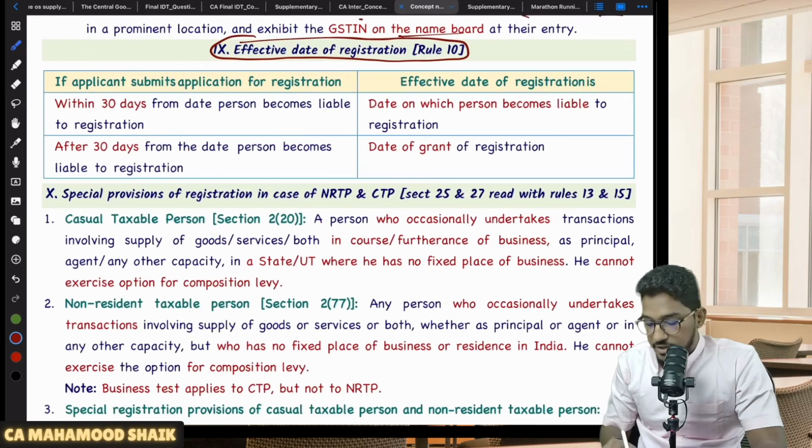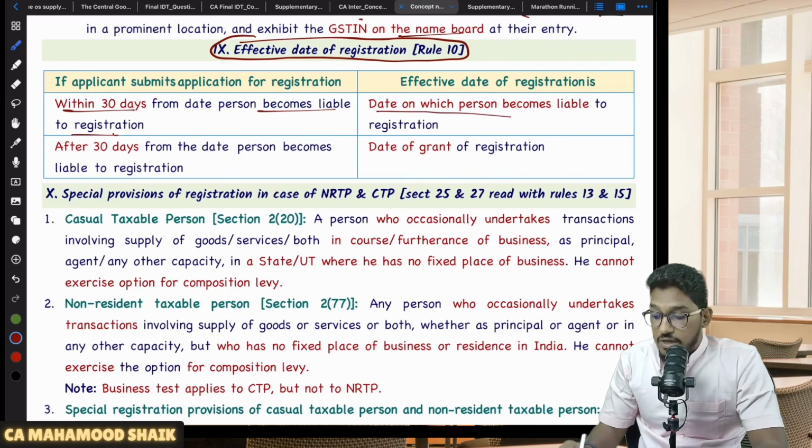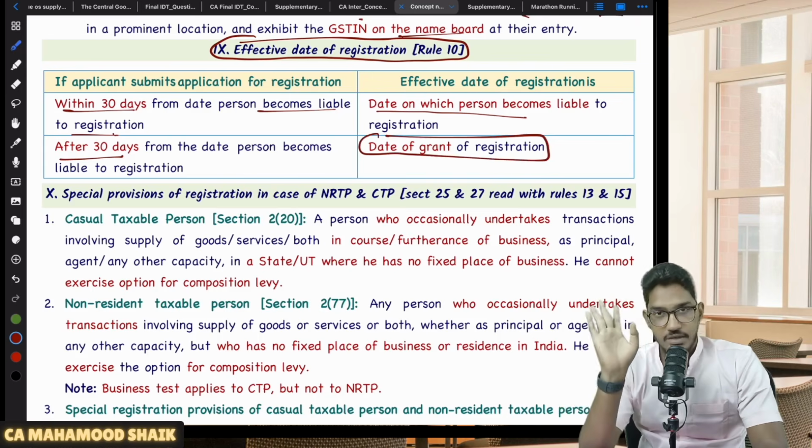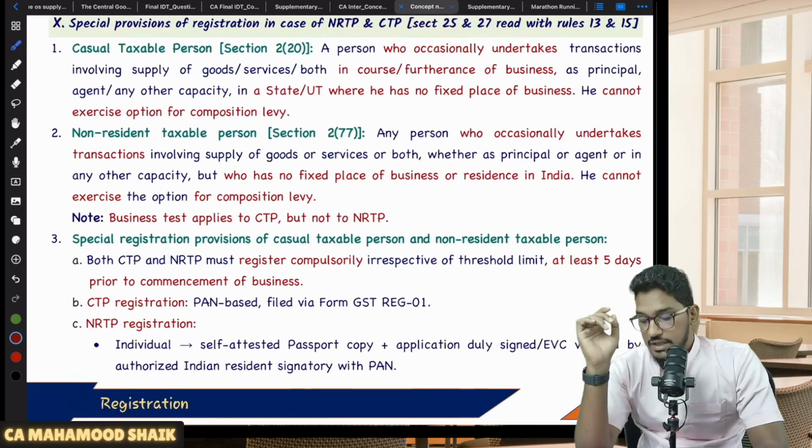The same thing I have put here. If you submit an application within 30 days from the date a person becomes liable for registration, then from whatever date you became liable, your registration will be effective retrospectively. If you submit your application after 30 days, then the date of grant of registration certificate will become the effective date of registration. Understood? Next.